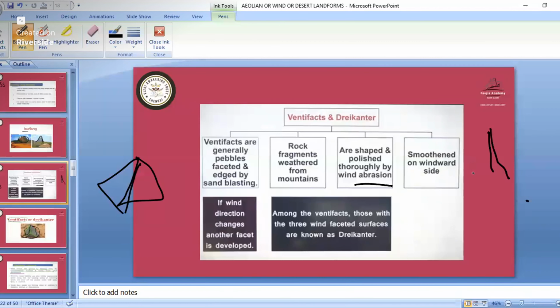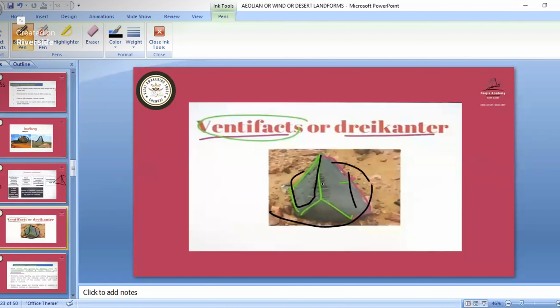Okay. Now when there are sharp edges from three sides, that is known as the dicanter. So see here in this diagram. They have the sharp edges. This sharp edge is known as the ventifax, and when they have sharp edges from three sides, and from the backwards also, these parts have grown away and have become a smoothened part.